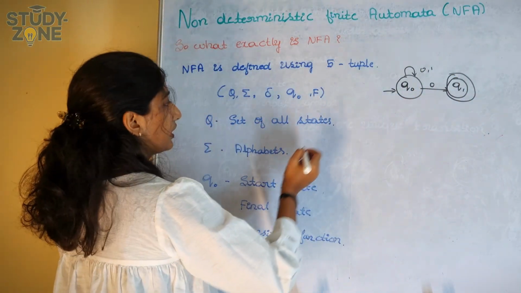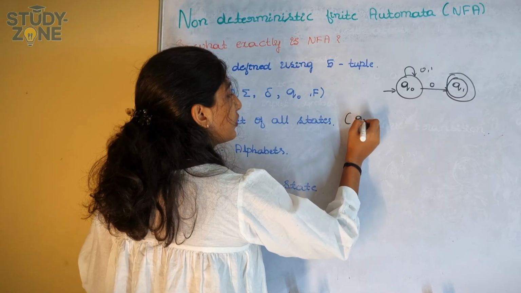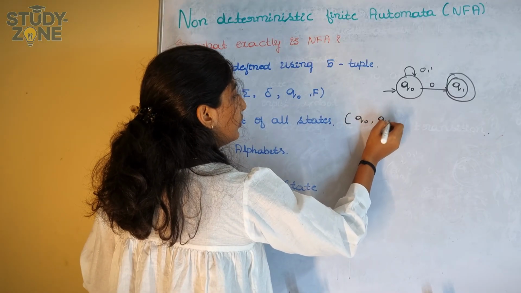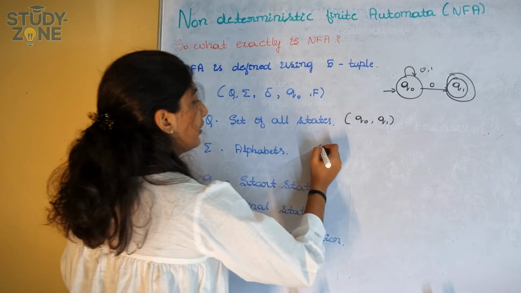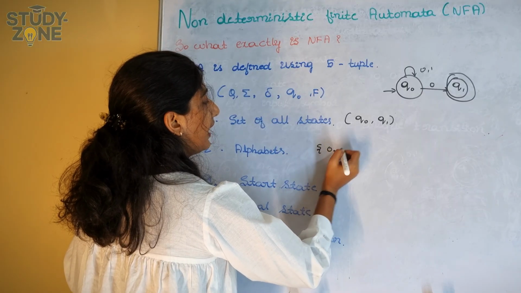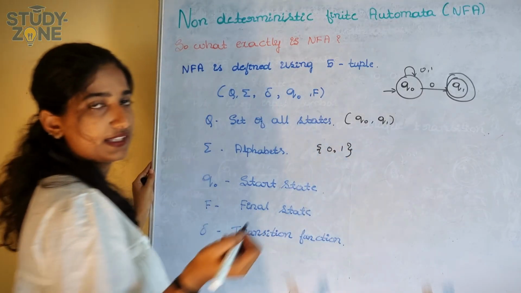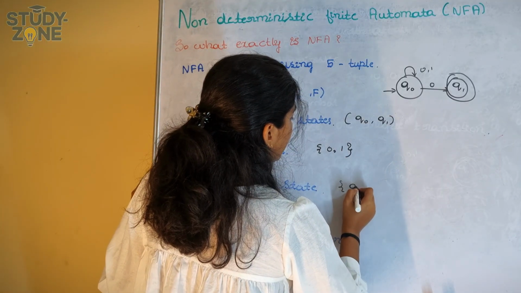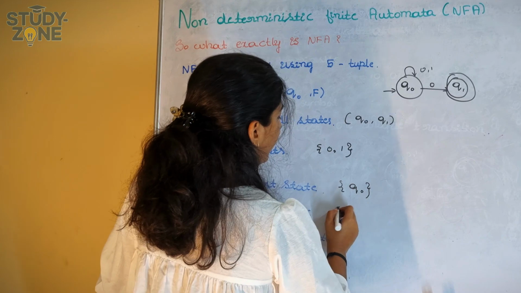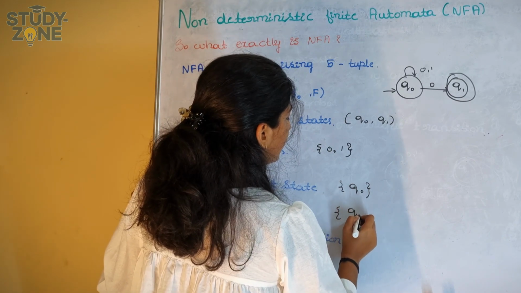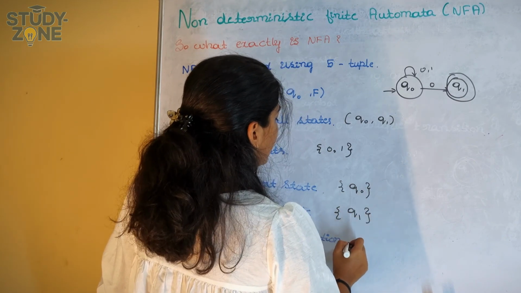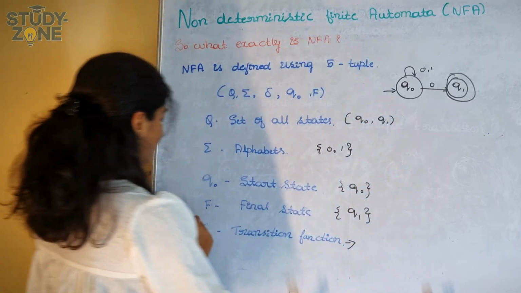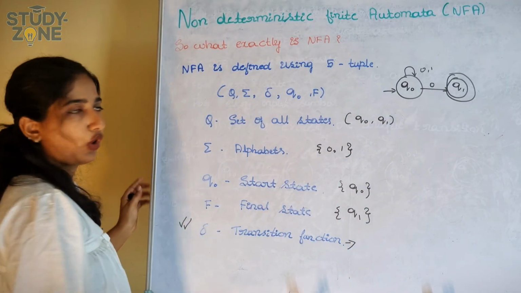So here what are all the states? States are Q0 and Q1, right? What are all the alphabets? Alphabets are 0 and 1, which means input symbols. And which is the start state? Start state is Q0, and the final state, which is represented by a double circle, is Q1. Now what is the transition function, which is an important topic.